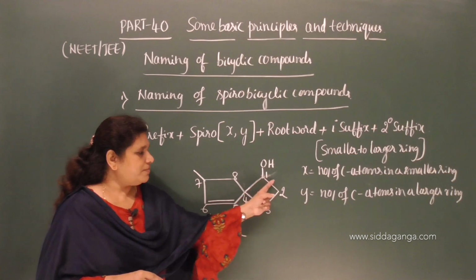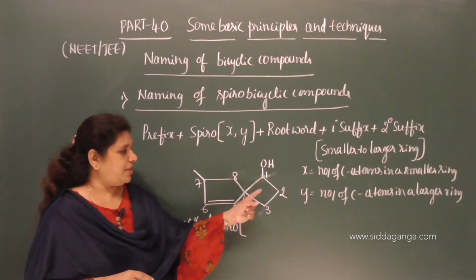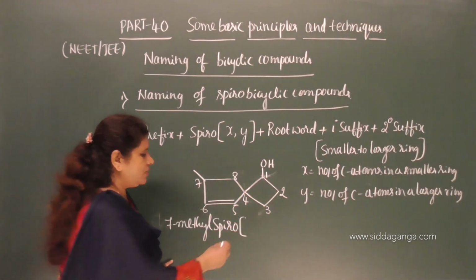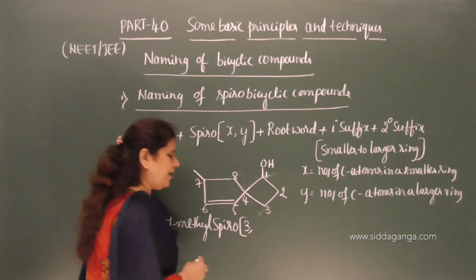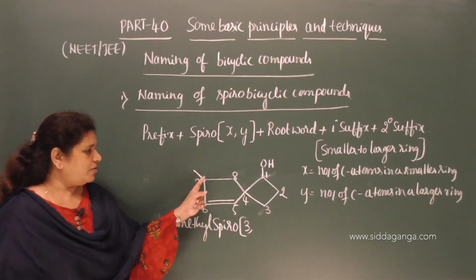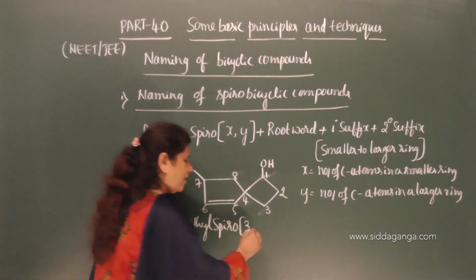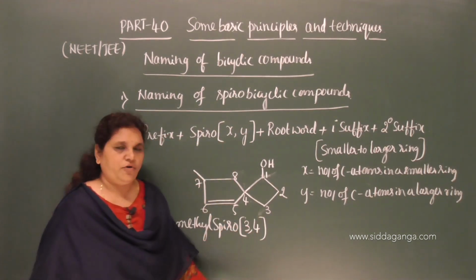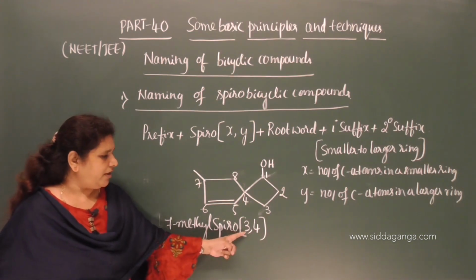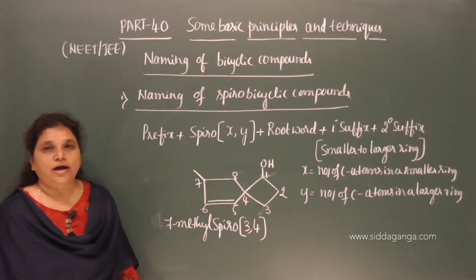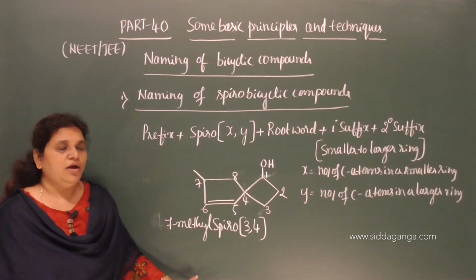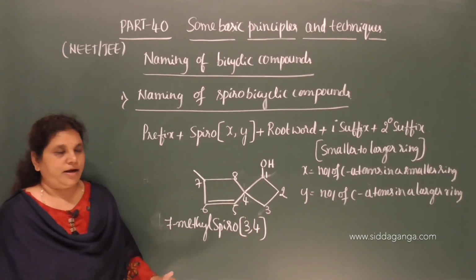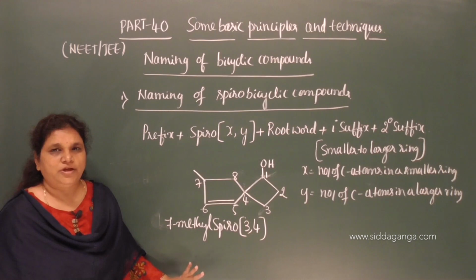In the smaller ring how many carbon atoms are there? 1, 2, 3. So 3 carbon atoms, and in the larger ring 1, 2, 3, 4. There are 4 carbon atoms. Close the bracket. So 3, 4 indicates a ring with 3 carbon atoms and a ring with 4 carbon atoms, excluding the one bridgehead carbon atom, which is common to both the rings.